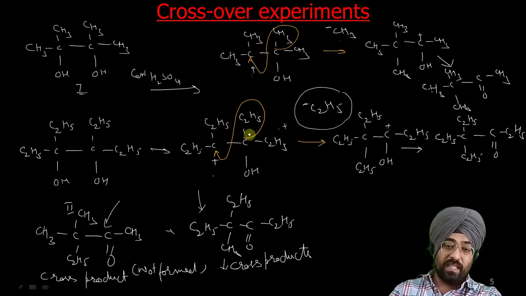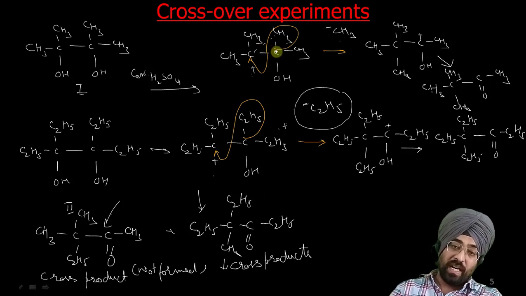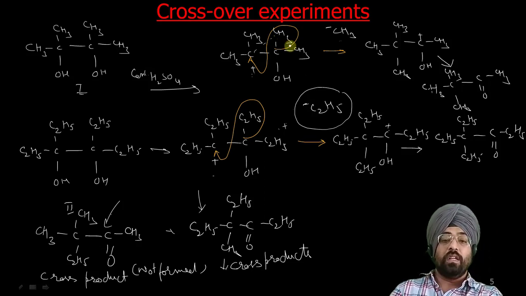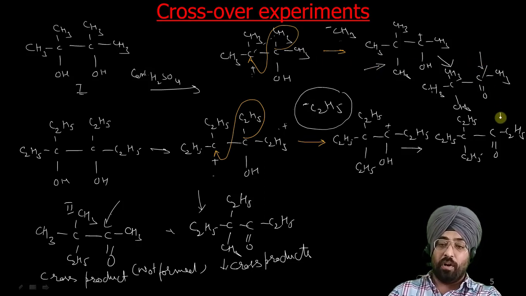So what does this mean? This means that this cleavage of bond is not free. This cleavage and this bond formation occur simultaneously. So this group starts getting attached to the adjacent carbon even before this bond is completely broken. So that's why we get only this product. Only these two products are formed. We don't get cross products. These are called crossover experiments.